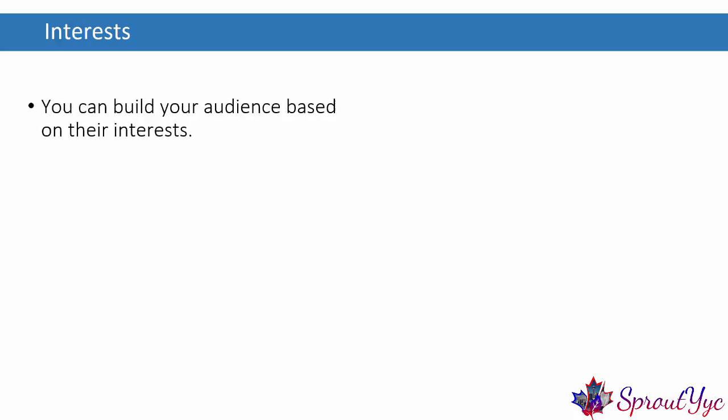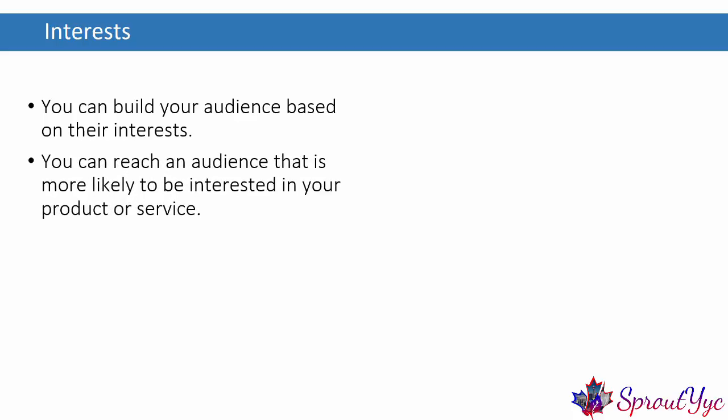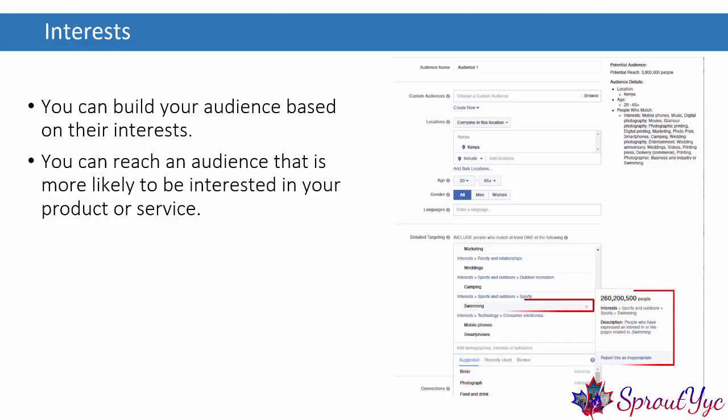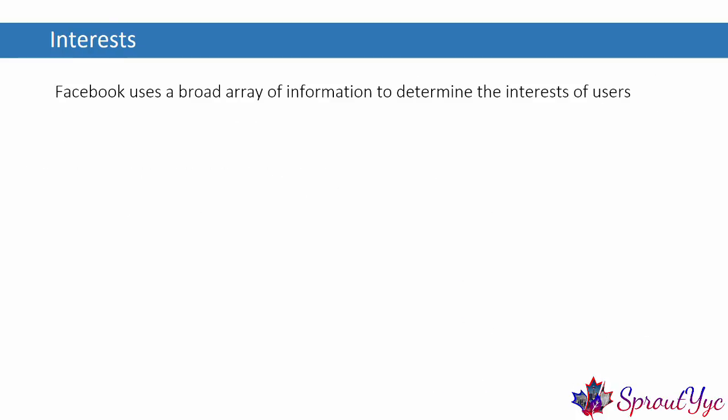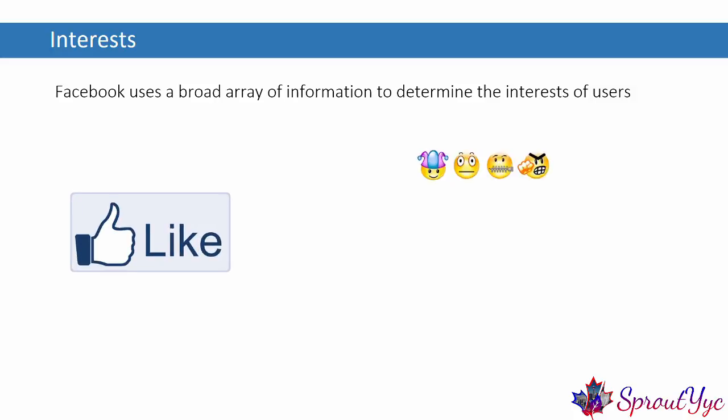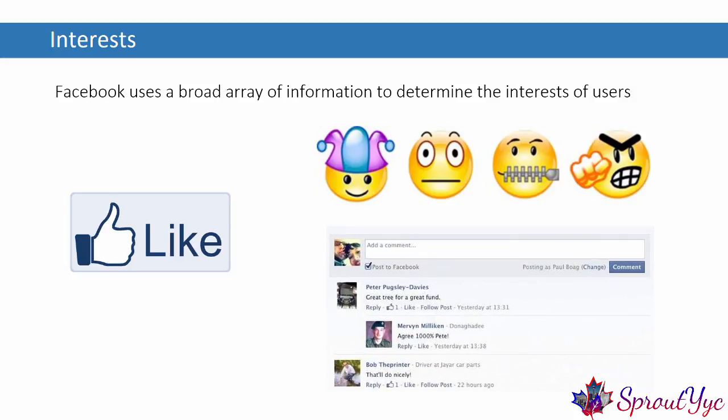Interests. When you use interest targeting, you can build your audience based on their interests. This is a highly powerful tool that can help you reach an audience that is more likely to be interested in your product or service. As an example, if a company sells swimming gear, the ad will be more effective if they target groups in the swimming interest category. Facebook uses a broad array of information to determine the interest of users. They look at the pages that users have liked, the actions that they have taken on their timeline, the ads that they have clicked on, and more.